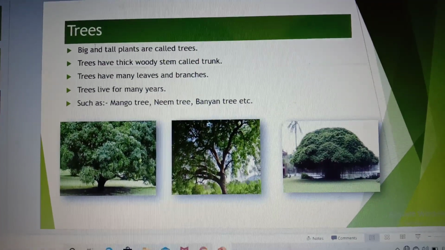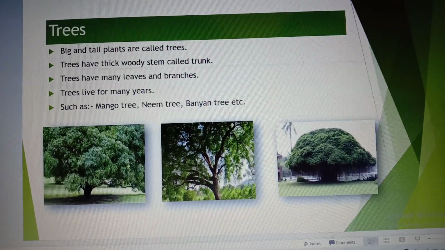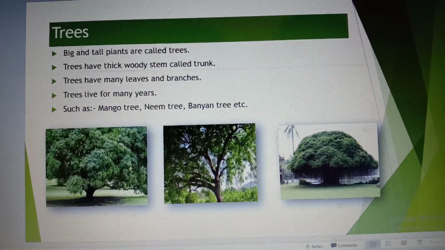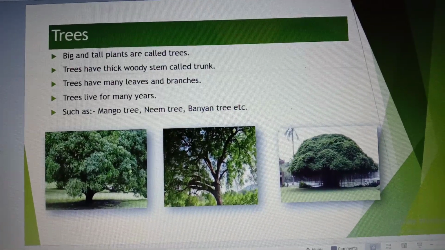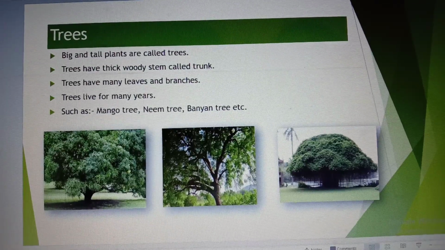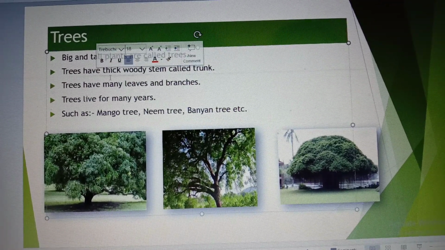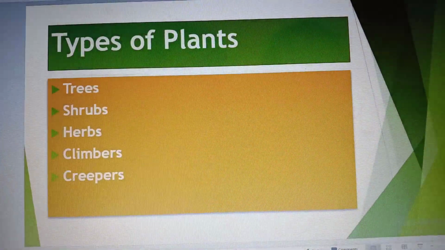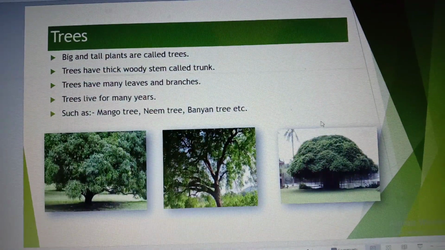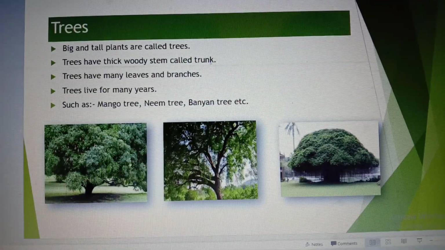Trees. Big and tall plants are called trees. Trees have thick woody stem. Trees have thick woody stem called trunk.